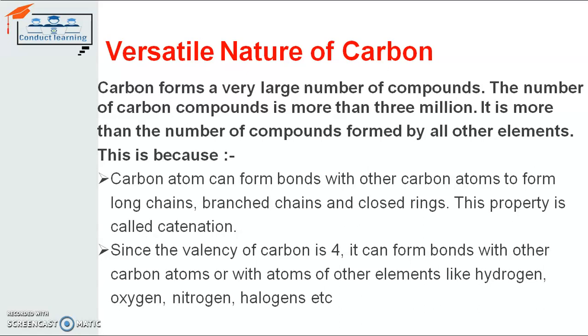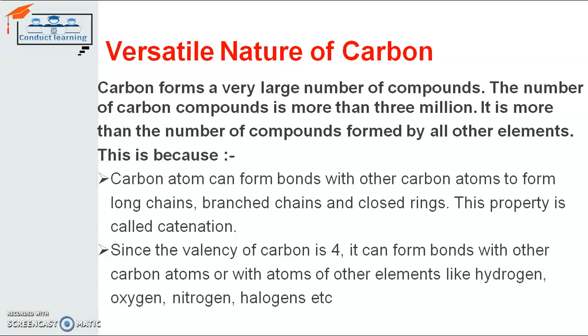That is a huge amount, and it is not covered by any other element in the periodic table. So why does carbon form such a large number of compounds? Let's see. The first point is that a carbon atom can form a bond with another carbon atom.